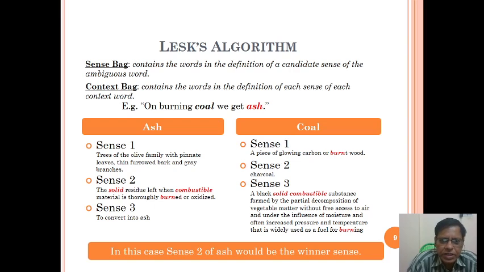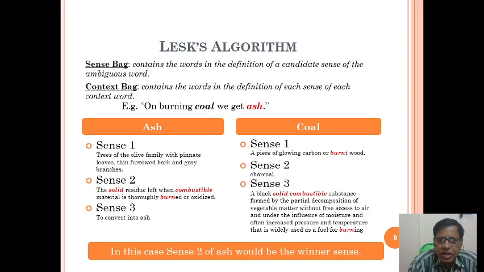Here we can see Lesk's algorithm. What is Lesk's algorithm? It is about sense bag and context bag. The sense bag contains the words in the definition of a candidate sense of the ambiguous word. The context bag contains the words in the definition of each sense of each context word. So what is a context? Context is limited to its boundaries.